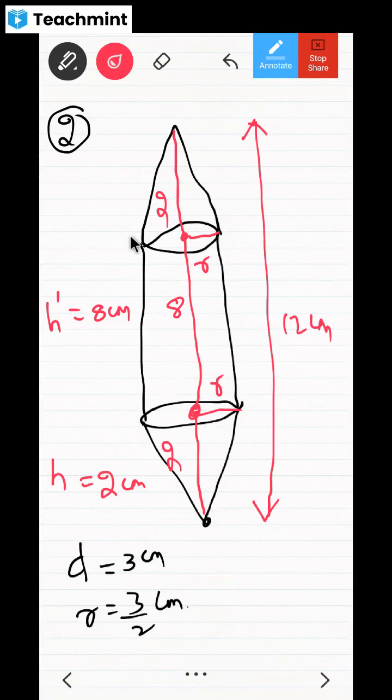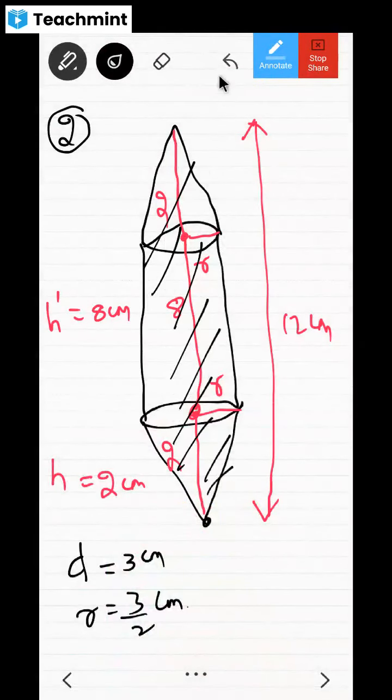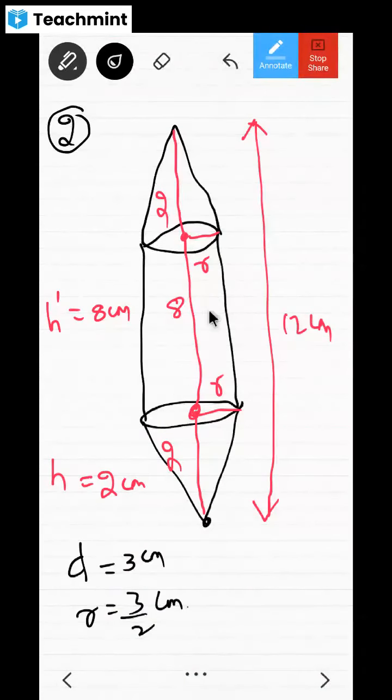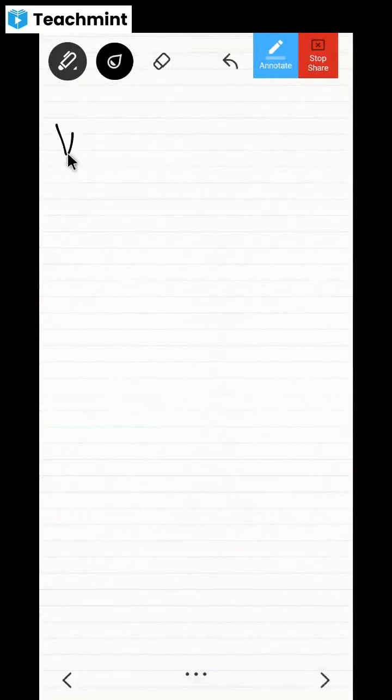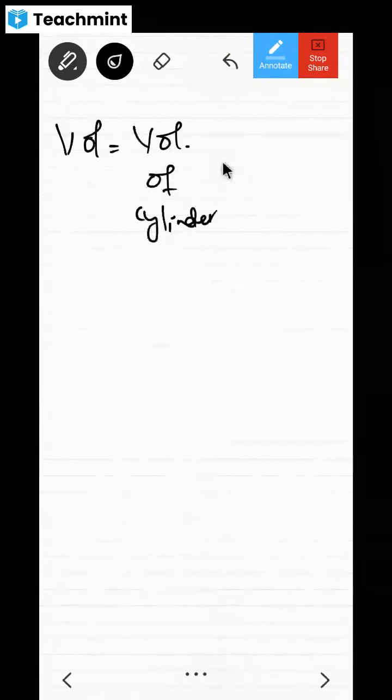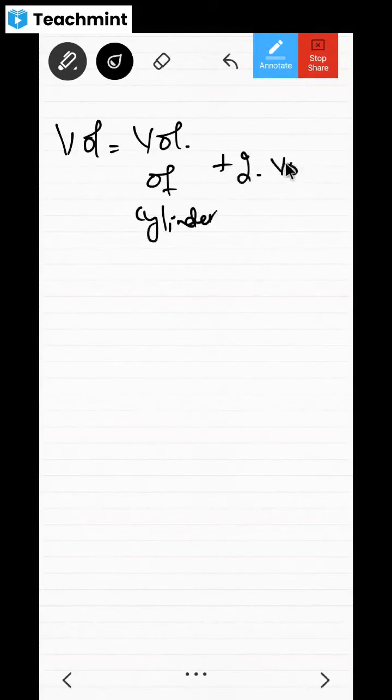Now, how much volume is there inside this? You have to find the volume of this cylinder plus 2 into the volume of one cone, because these cones are similar, no? This is one cone and this is another cone. So one volume we'll find out and multiply by 2. Is it okay? Okay. So I'll just write the total volume of air is equal to the volume of cylinder plus 2 into the volume of cone. Is that okay?